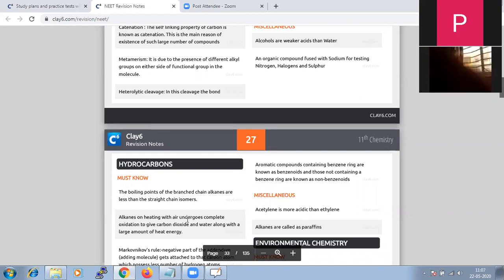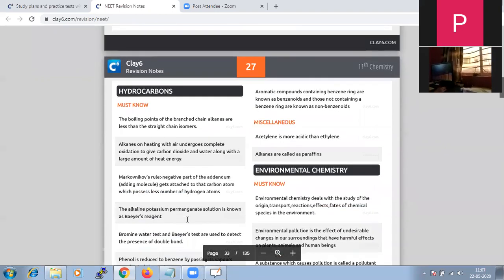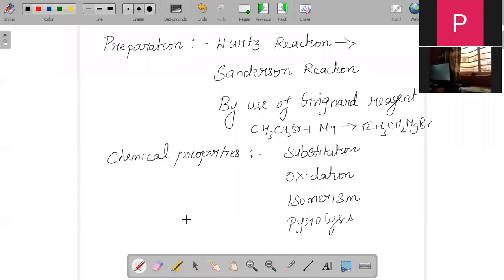When alkanes are heated with air, they undergo complete oxidation to give carbon dioxide and water, along with a large amount of heat energy. It gives a large amount of heat energy when it is undergoing oxidation. So with this you could say that alkanes can undergo oxidation reaction.